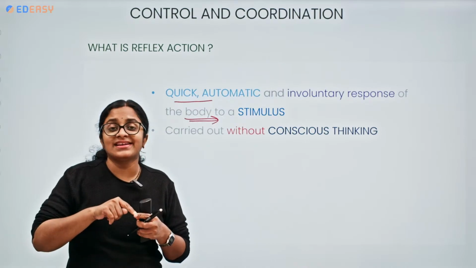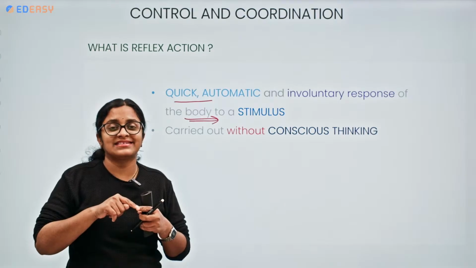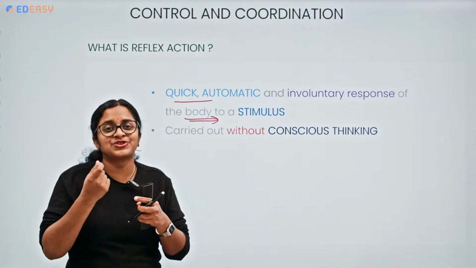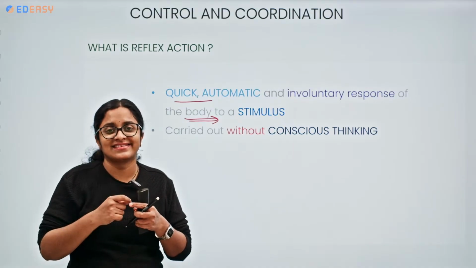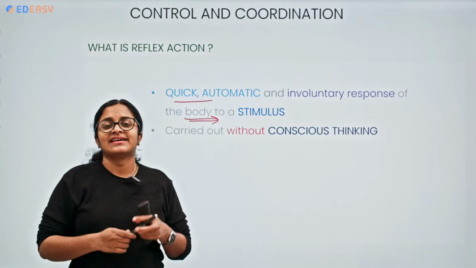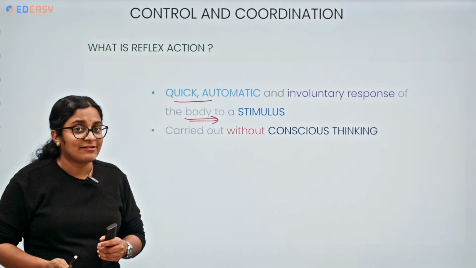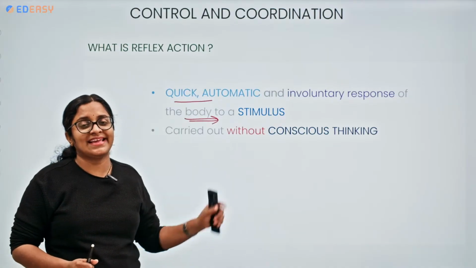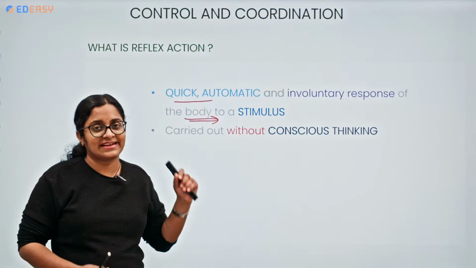Imagine your brain takes time to make the decision and you are still touching the hot object. What happens to your finger, to the skin? It gets burnt. So that's the reason the brain is not involved. The spinal cord is involved in carrying out the reflex action.